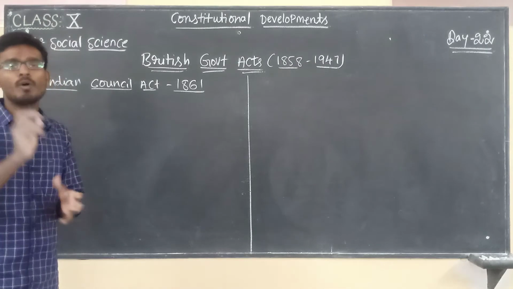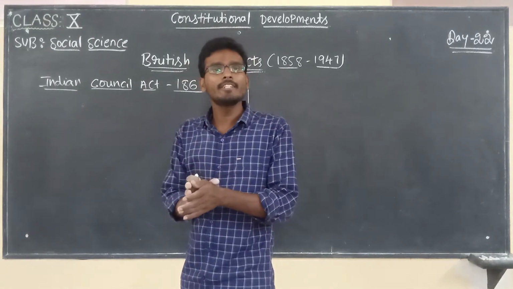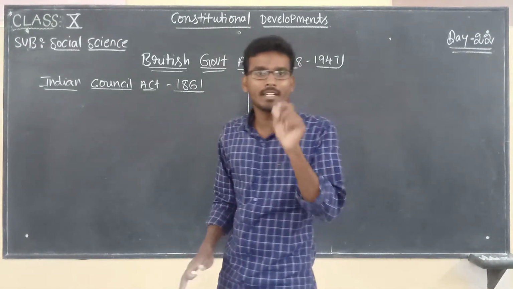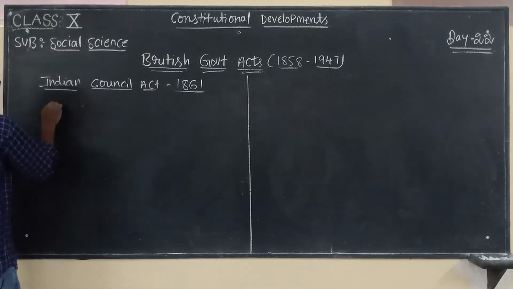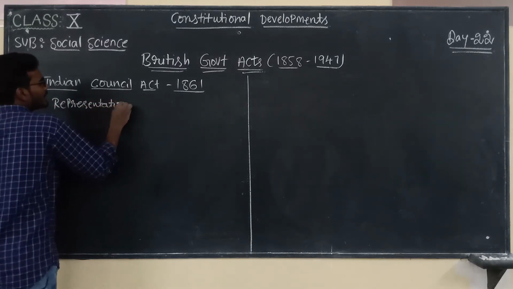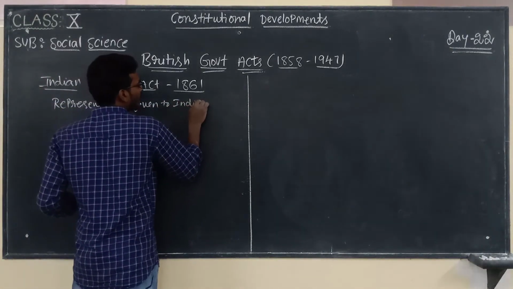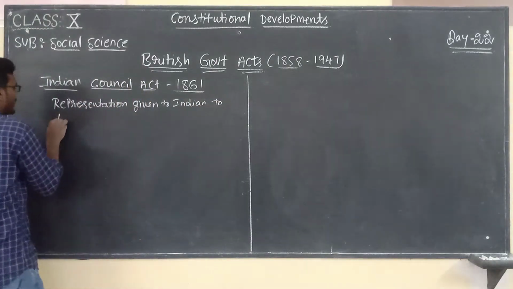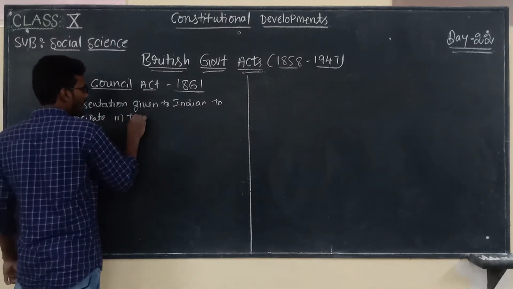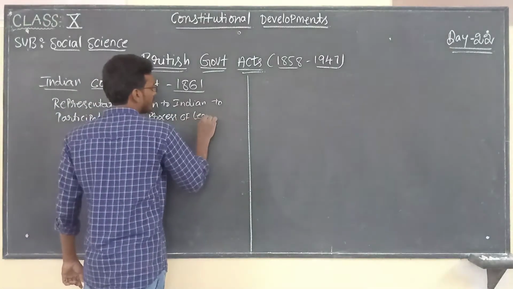Why is this act very important? The British government gave representation to Indians to participate in the process of legislature.